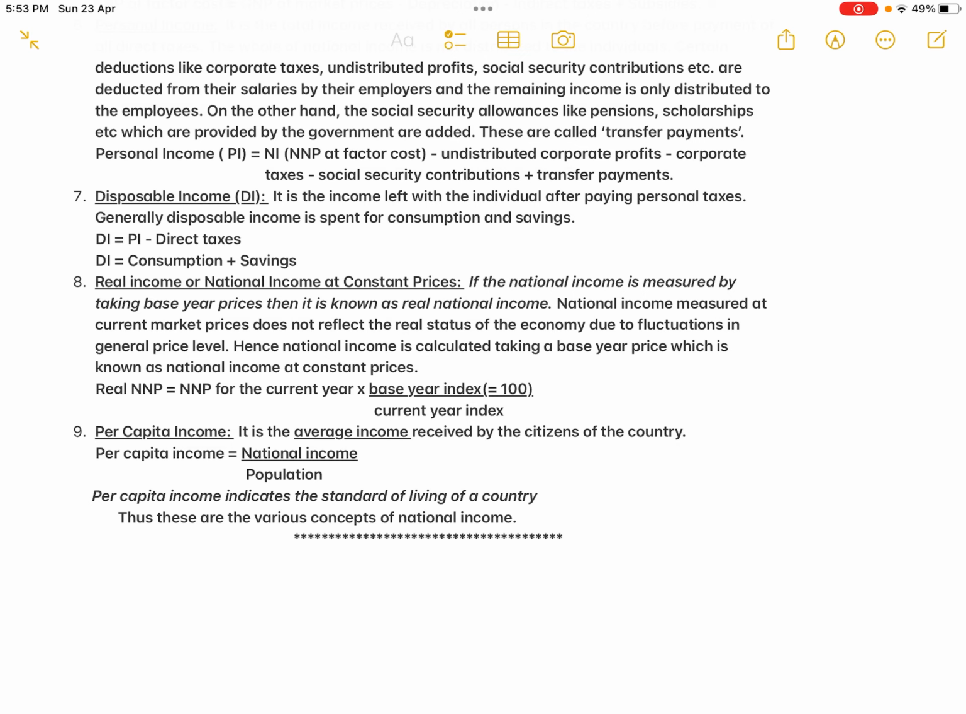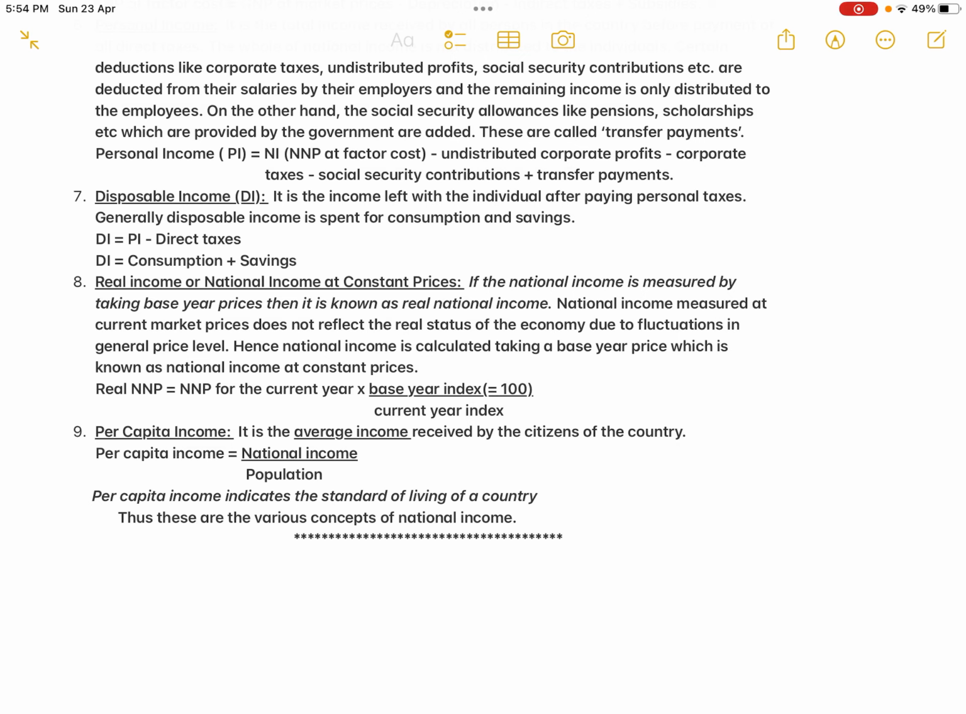So this is the formula. Real NNP is equal to NNP for the current year multiplied by the base year index, which is equal to 100, divided by the current year index. Now the last one is per capita income.